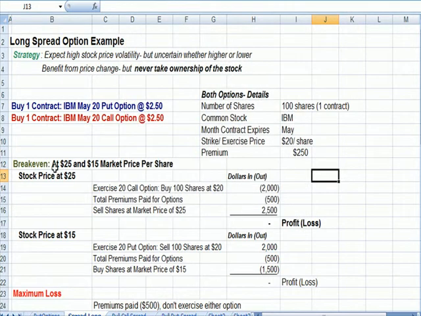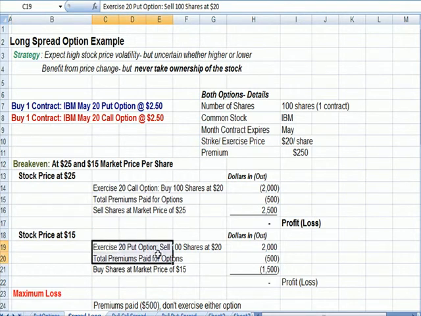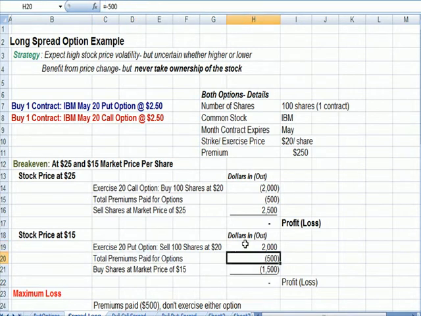We also have a break even if the stock price is at 15, because in that case we would exercise our put. We have the right to sell shares at 20. We get $2,000 in the door. Our total premiums paid again is $500, 2 options at $250 each. But the problem is we've sold something we don't own.